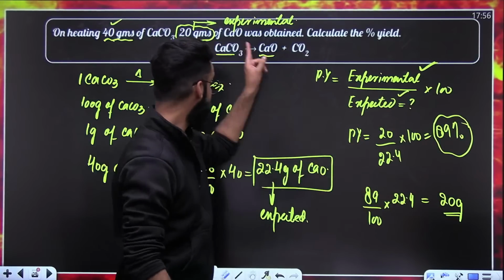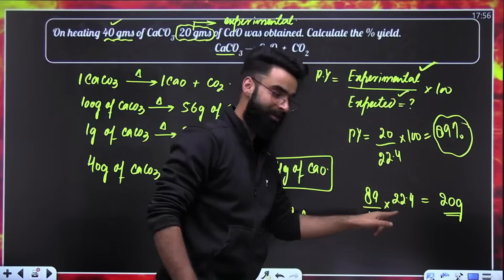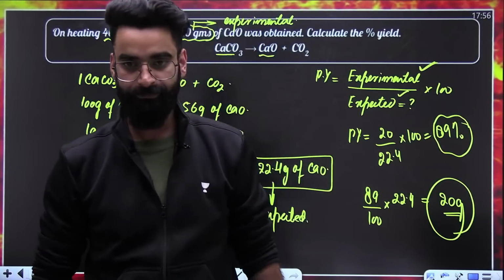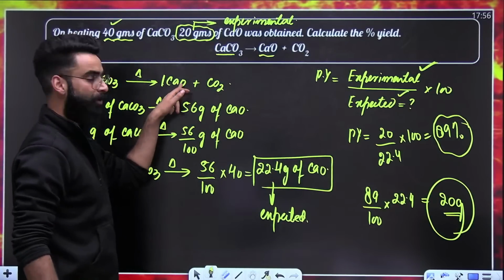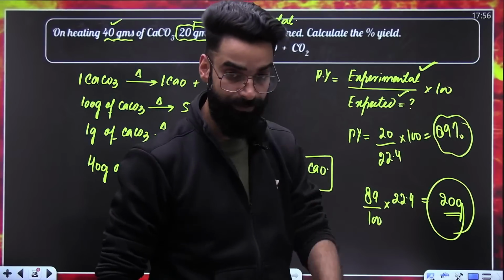This 20 grams was the experimental amount. It was the actual amount. So 89% of the expected amount is actually getting formed. I hope you're getting it. How is there 56? Calcium 40, oxygen 16. 40 plus 16, 56. I hope this is clear, people.